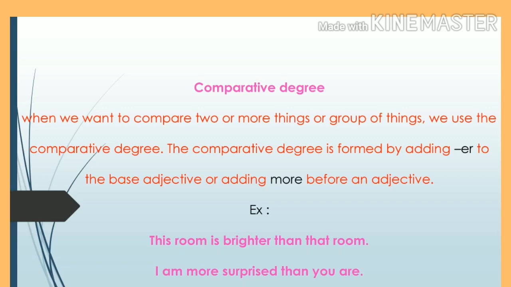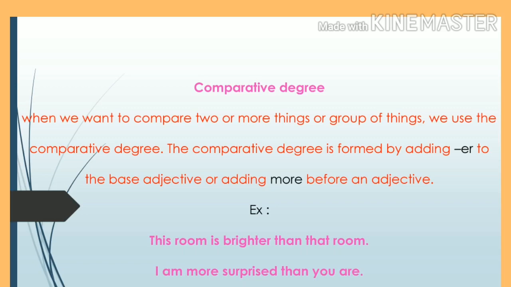Example, this room is brighter than that room. We have the comparison here: this room, that room. We have the comparison of two things here. Next sentence, I'm more surprised than you are. Here also we have comparison between two persons, I am and you. We don't have a word like "surpriser", so we add "more" before the adjective surprised: more surprised.